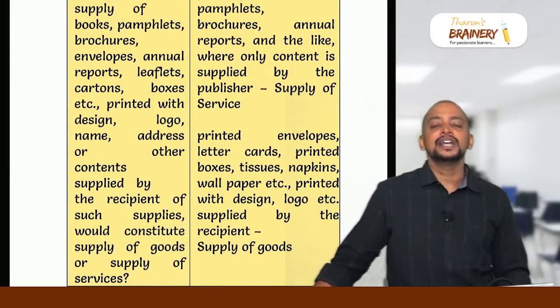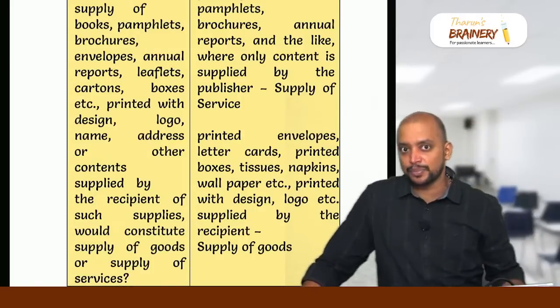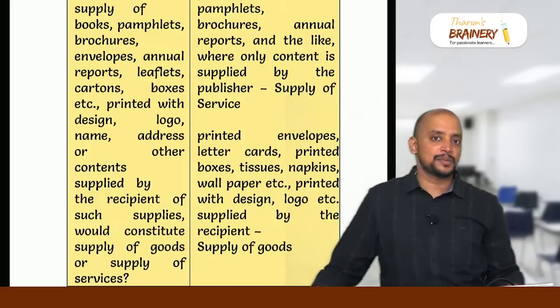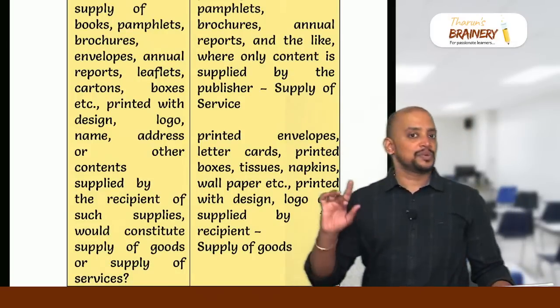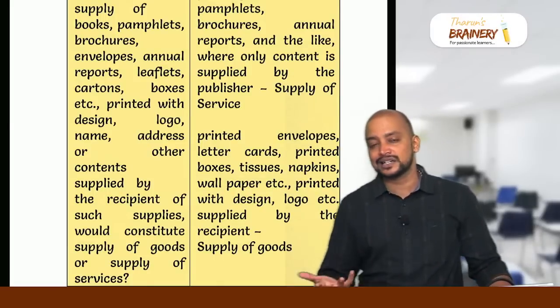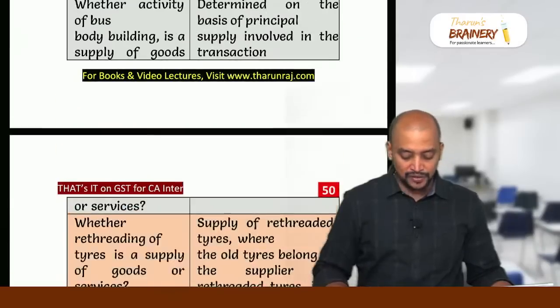Printing activity. In printing activity, if principal supplies paper, entire it is treated as supply of goods. If the principal supplies only the content to be printed, then it will be treated as supply of service. So in case of books, brochures, pamphlets, etc., it will be treated as supply of service. But in case of the tissue paper, letter cards, etc., the principal supplies paper, therefore it is treated as supply of goods.